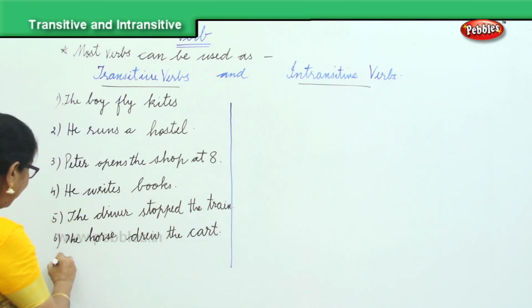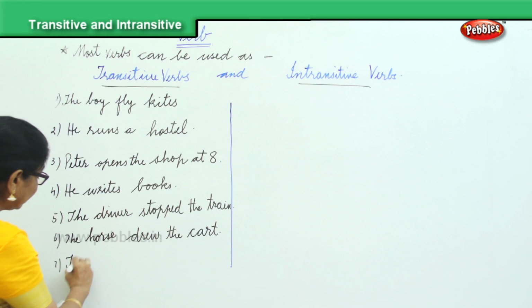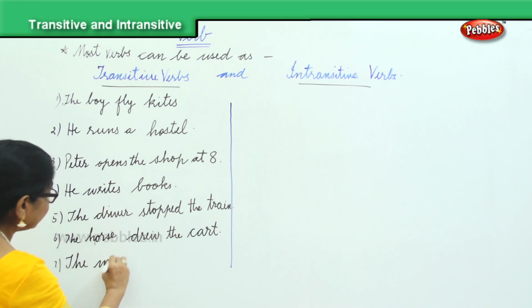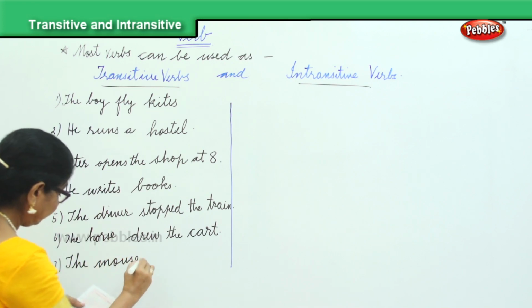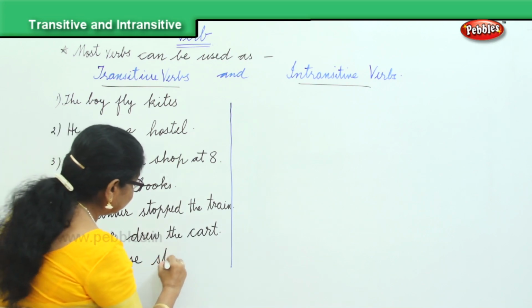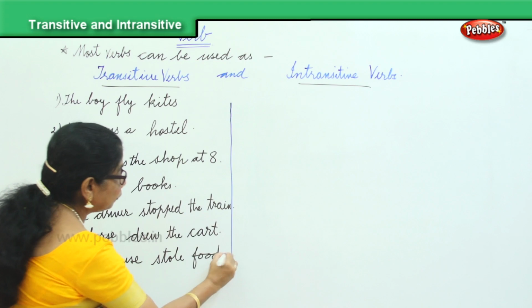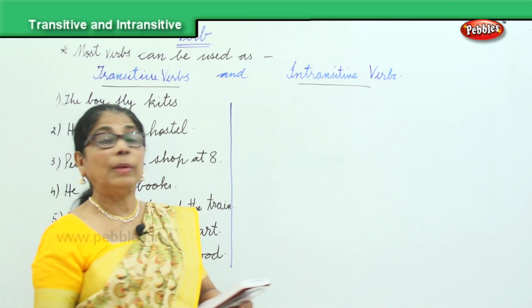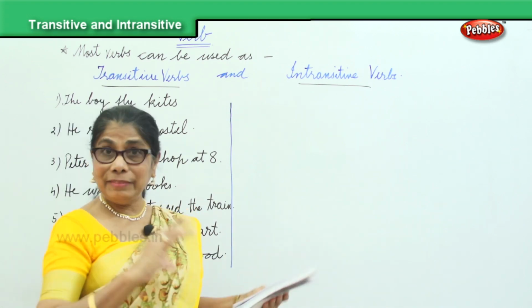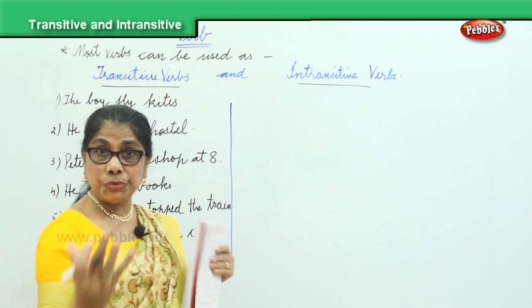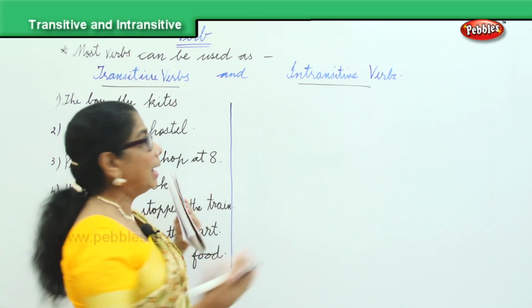And finally, the mouse. The mouse stole food. Now I'll write the intransitive and then we look at the verb, how it's used in both transitive and